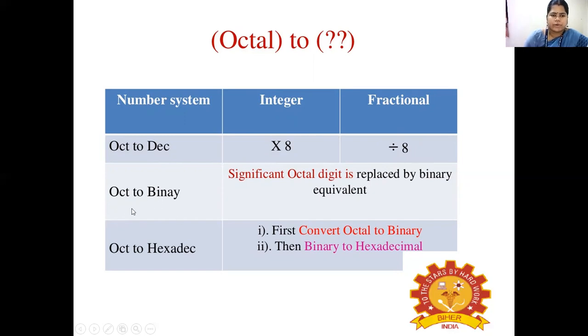In the conversion of octal to binary, each significant octal digit is replaced by its binary equivalent. In the octal to hexadecimal conversion, first we need to convert octal to binary, and then convert that binary value into hexadecimal.